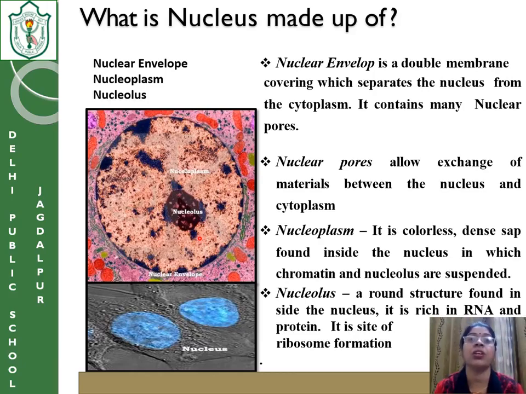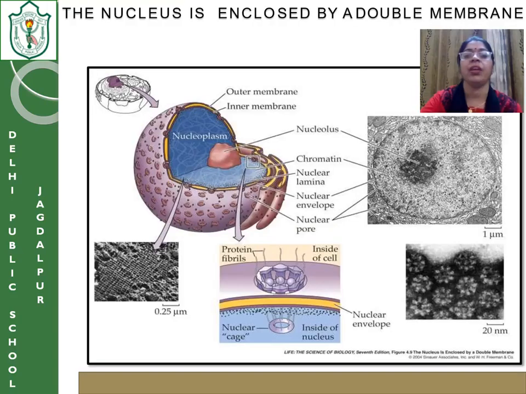Protein is needed for the ribosomes. In the ribosomes only, the protein formation takes place. So the site of ribosome formation is where? In the nucleolus.